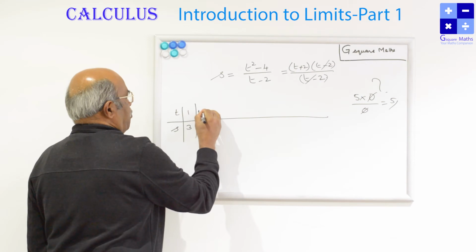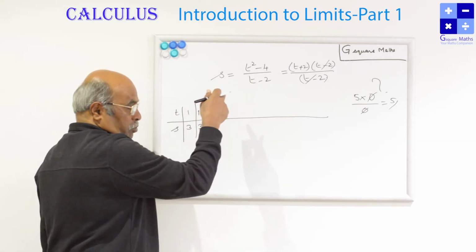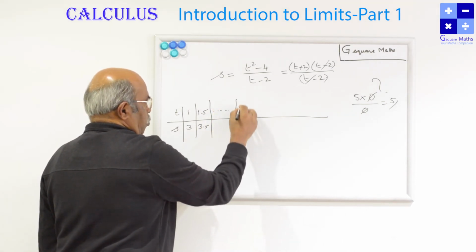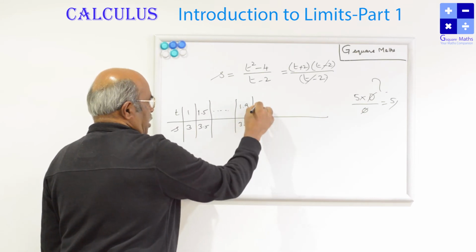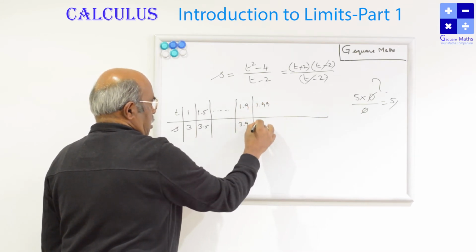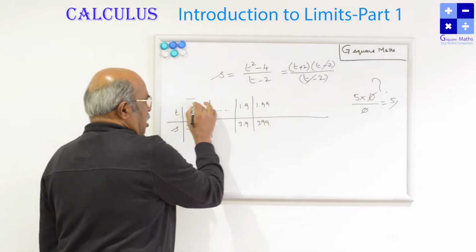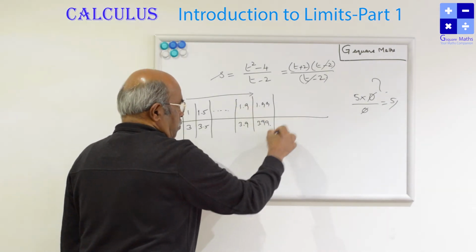When t is equal to 1.5, it is 3.5. That's what I calculated. When t is 1.9, it is 3.9. When t is 1.99, it is 3.99. So, t is approaching the number 2.